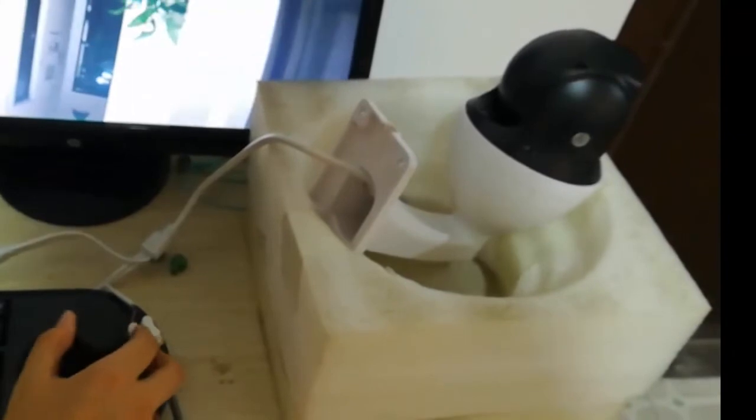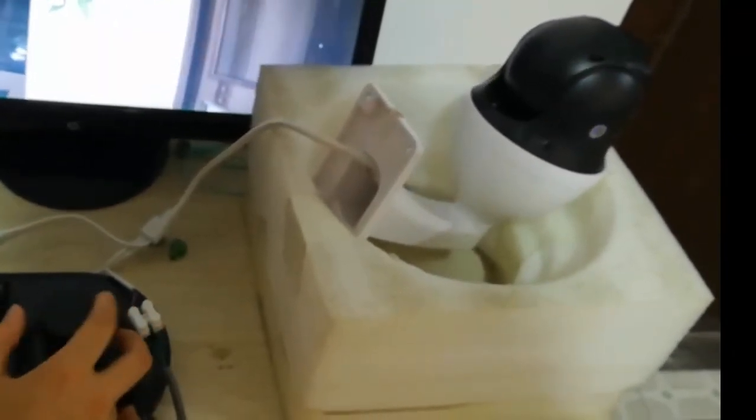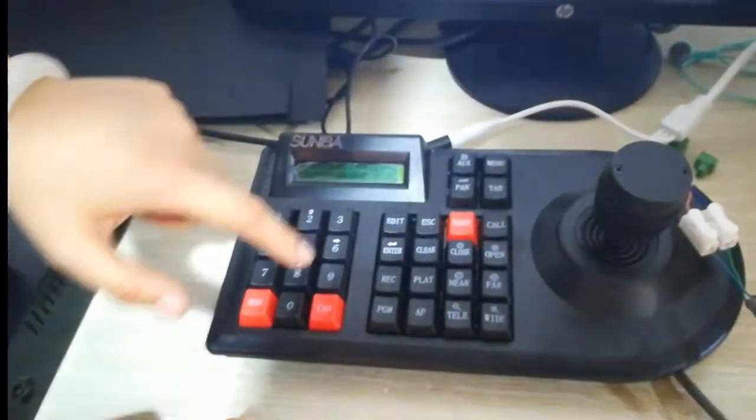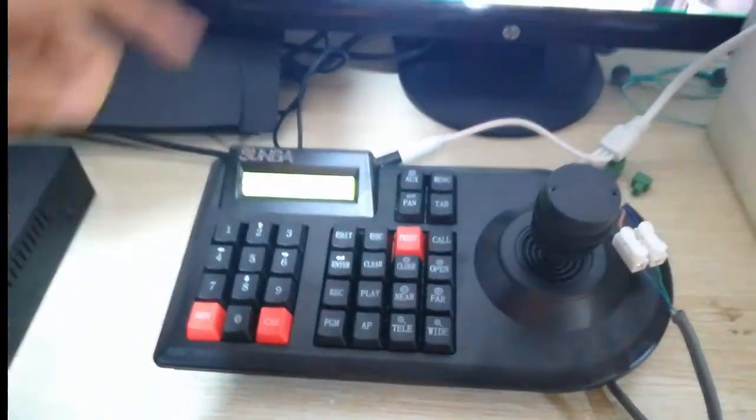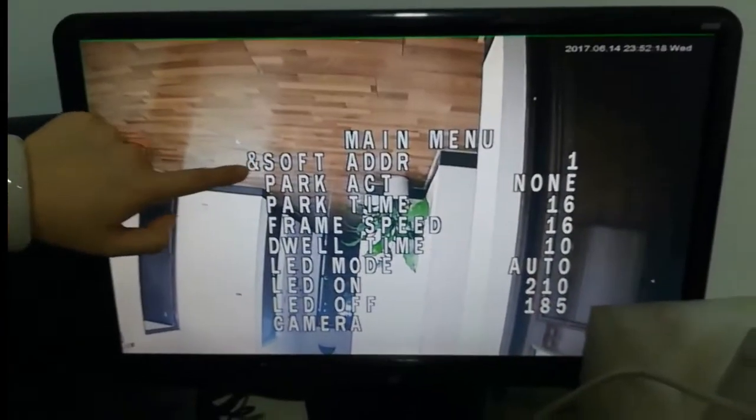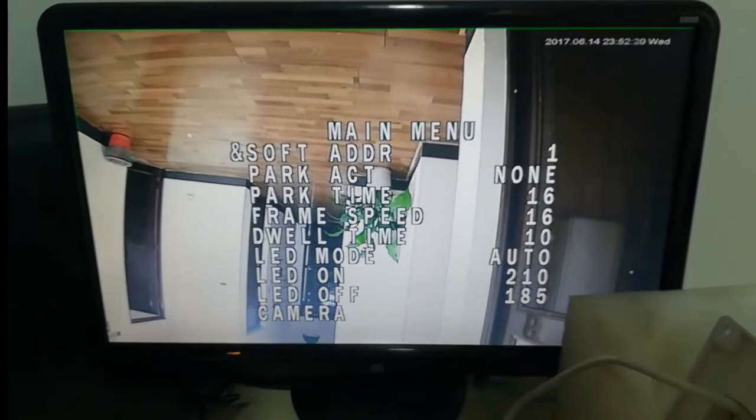Then let's change the soft address of the camera. First, we need to open the OSD menu of the camera by calling preset 95. We enter 95 and then press the call button. So this is the OSD menu, and the first line is exactly the soft address that we will modify later. By default, the address is 1.